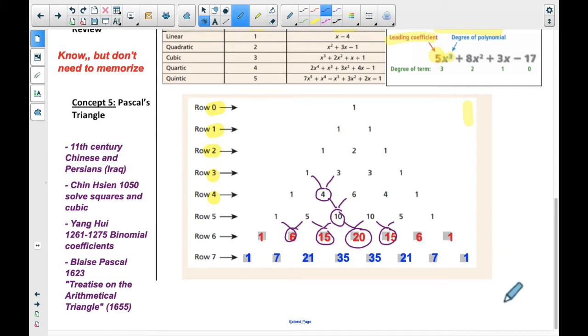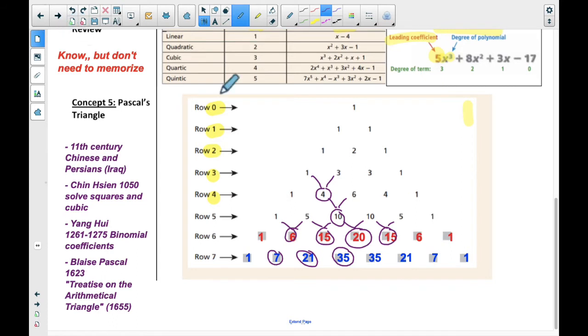I'm not having a quiz on the triangle, but it's one of those things that when you're in the middle of a test, or maybe when you get your test, you write it down real quick because you need to know all this. Okay, 1 plus 6 is 7, 6 plus 15 is 21, 15 plus 20 is 35, etc. Now, in this class, we won't really get to row 7 very much, but row 3, 4, and 5, we will do quite a bit of that, even maybe row 6 here and there, okay? So we need to understand how it's built, and this is how it's built.